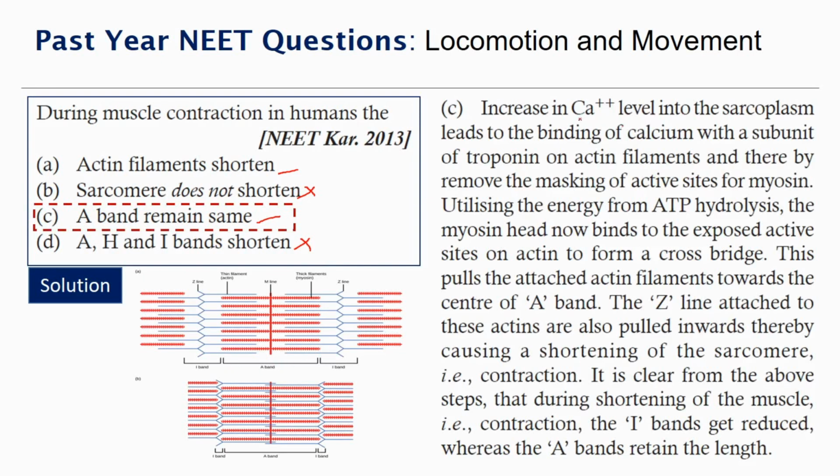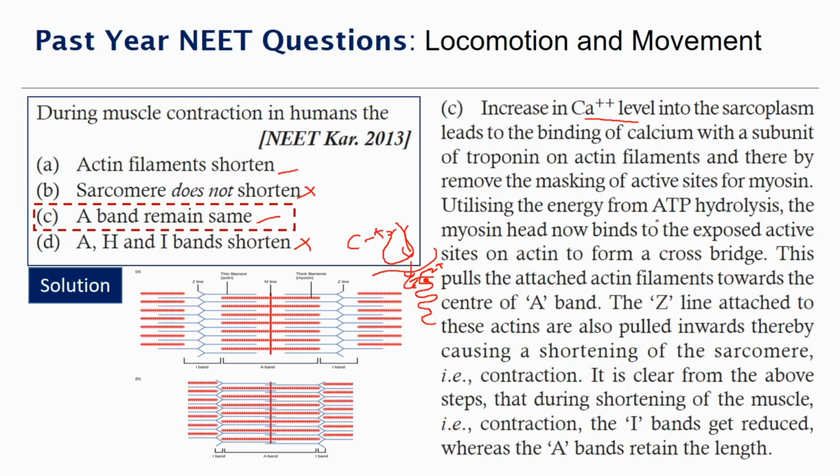Increase in calcium level in the sarcoplasm leads to the binding of calcium to the subunit of troponin on actin filament, and thereby removing the mask of active sites for the myosin. So the mechanism of contraction is, there is a neuron here. So there is neurotransmitter release, and when the neurotransmitter is released, calcium ions in the sarcoplasmic tubules are released. So what happens? This calcium will go and bind to the troponin, that is troponin C. So this will remove that, and so there is space for the head of the myosin filament to go and bind.